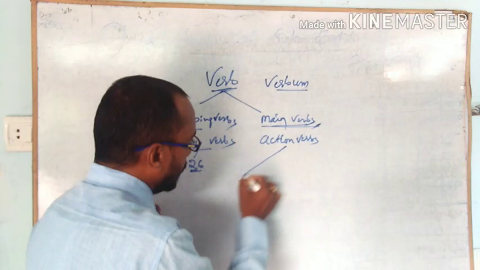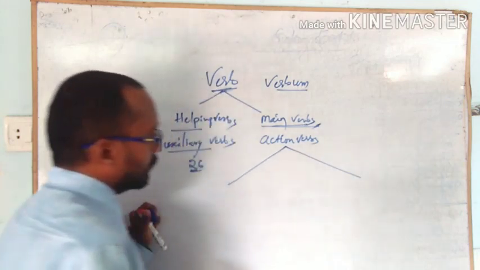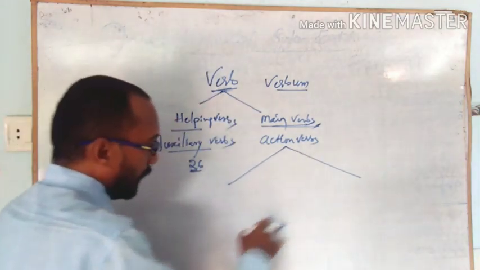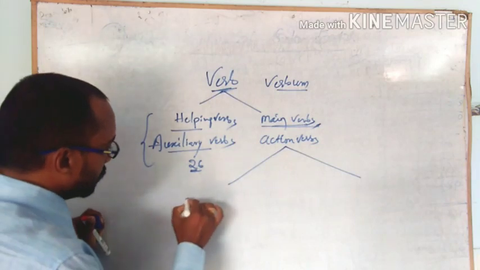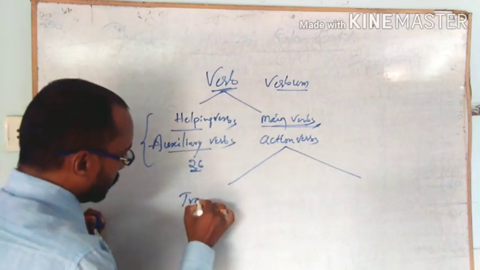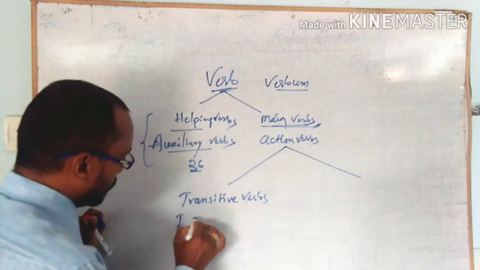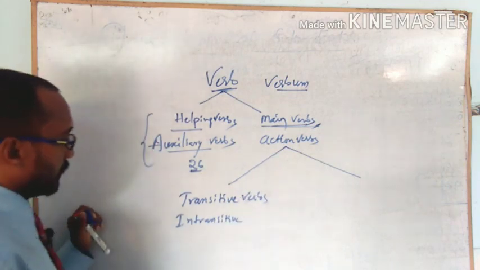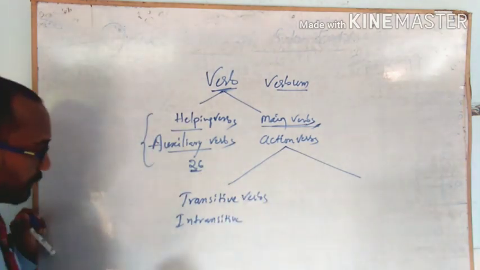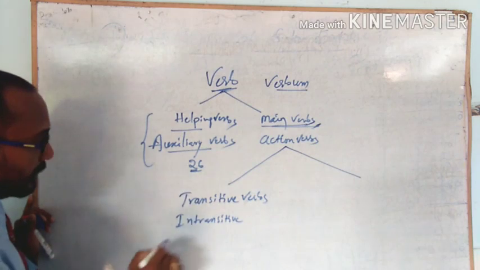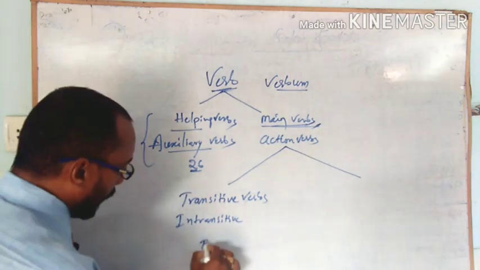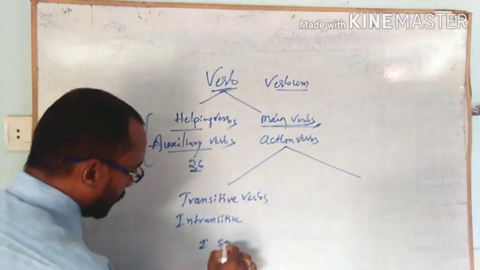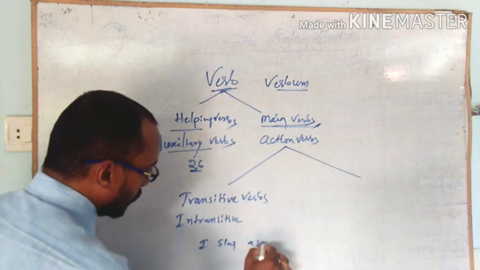Main verbs, again we have two classes in this. The first is transitive verbs and the other one is intransitive verbs. Transitive means, take some examples: I sing a song.